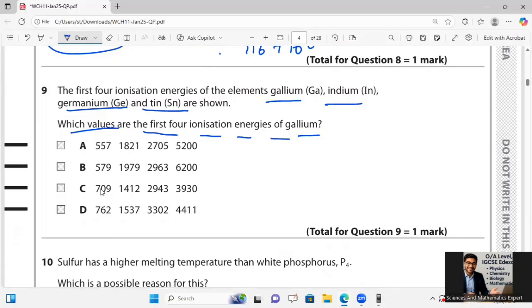So I will say A is too low for the fourth ionization energy over there. And C and D show the small jump between third and fourth over there, and typically of group 4 elements over there. So we can say for this one, we should go with answer B over there to be taken into account.